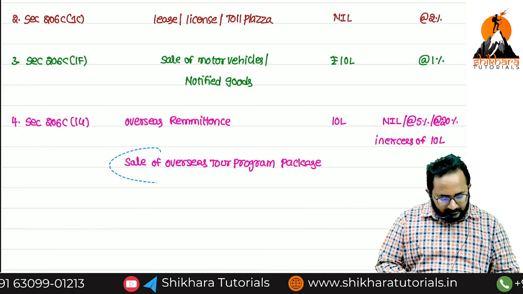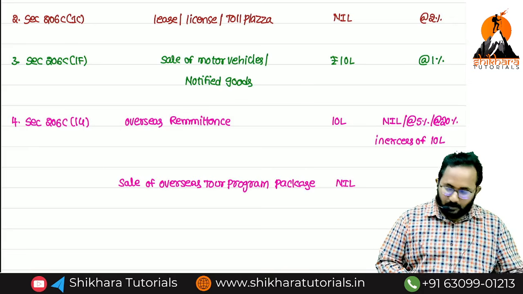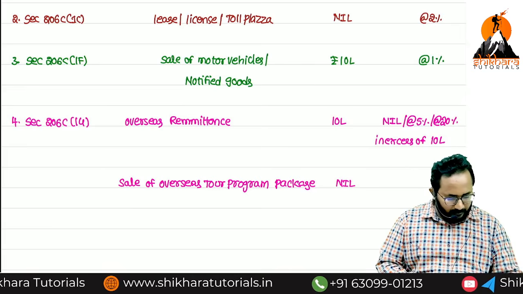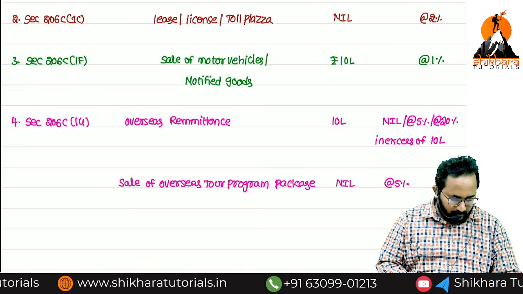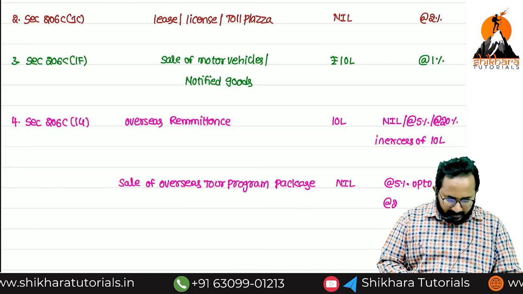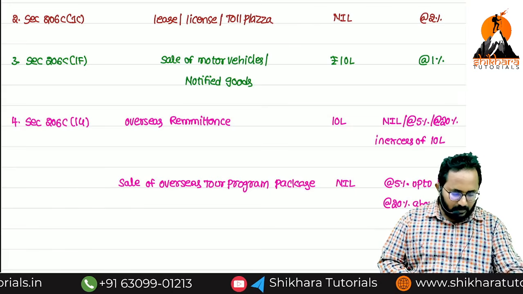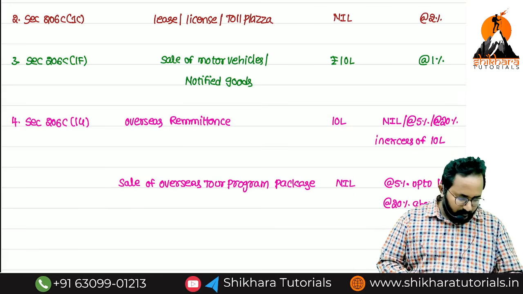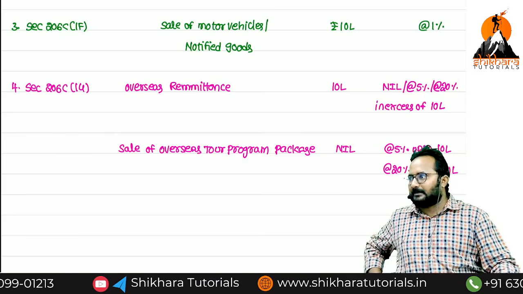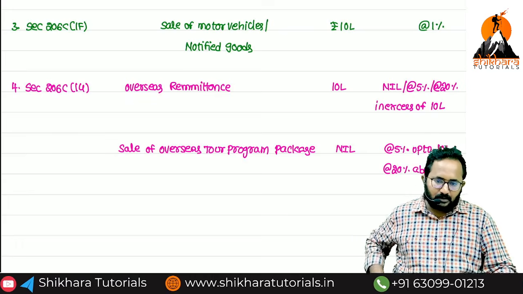Next, sale of overseas program package, is there a threshold limit? No. Now, first up to 10 lakh, what is the rate we have to apply? 5%. 5% up to 10 lakh. Next, 20% above 10 lakh. Done. I don't want to write down 206C subsection 1H because that is removed. Done. This is only the summary. Okay.